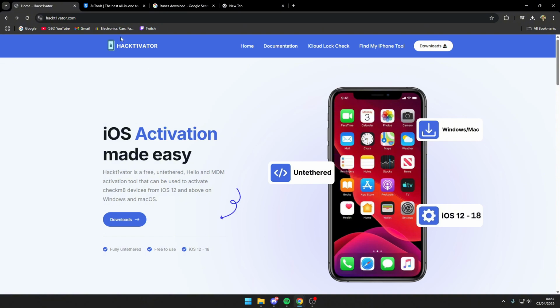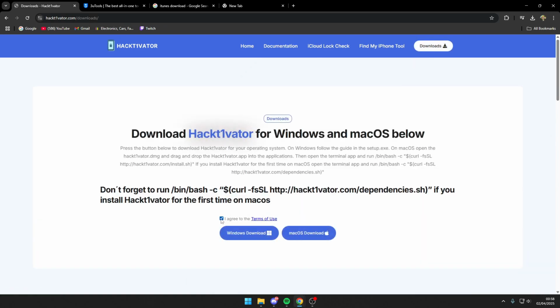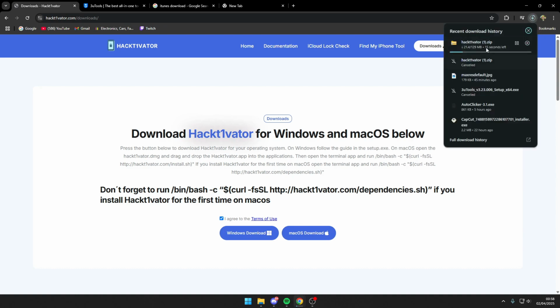I can't post proper links to send you to the proper websites because I've not got a verified account. So you're going to need to copy the start of the URL, the end of the URL, and paste it in there, and it should be perfectly fine. You press downloads, accept the terms of service, whatever. Windows downloads. You let that download. It shouldn't take that long.